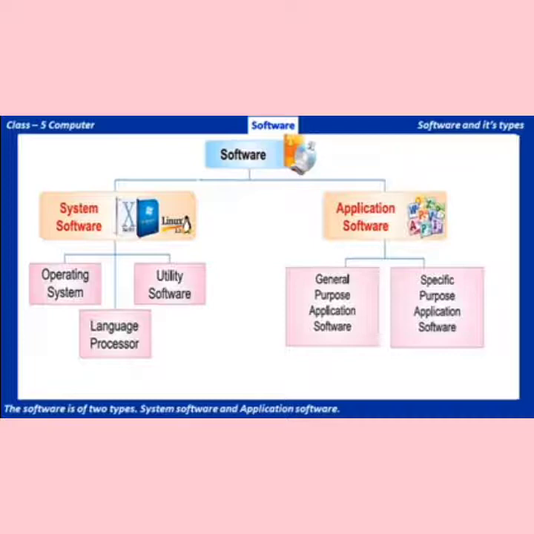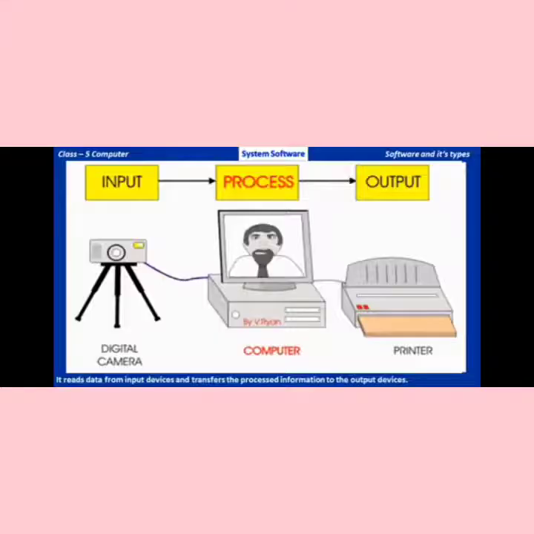System software is further divided into operating system, utility software, and language processor. Then application software is divided into two parts, that is general purpose application software and specific purpose application software. It reads data from input devices and transforms the process into information for the output devices. As you can see in the picture, the input photo is clicked by the camera and the computer processes it, then the output becomes a photograph.